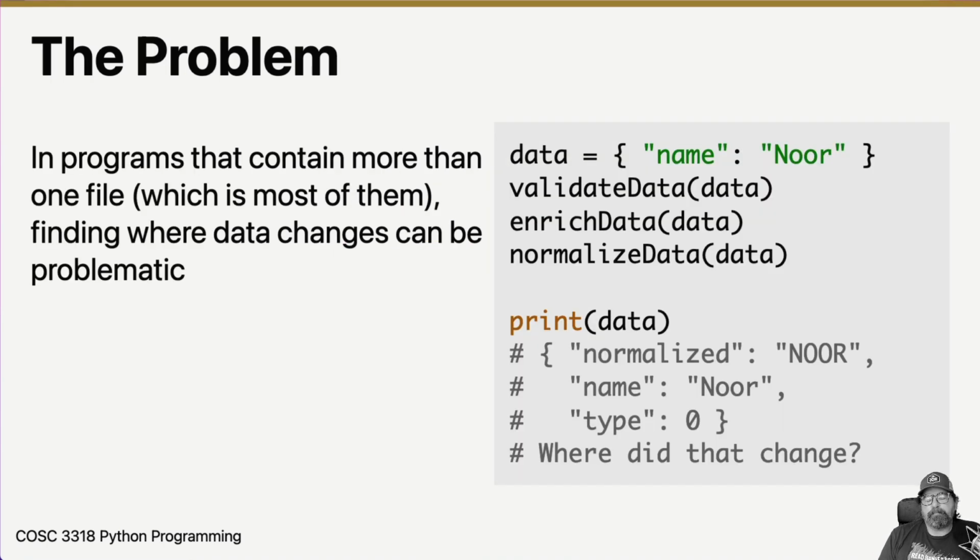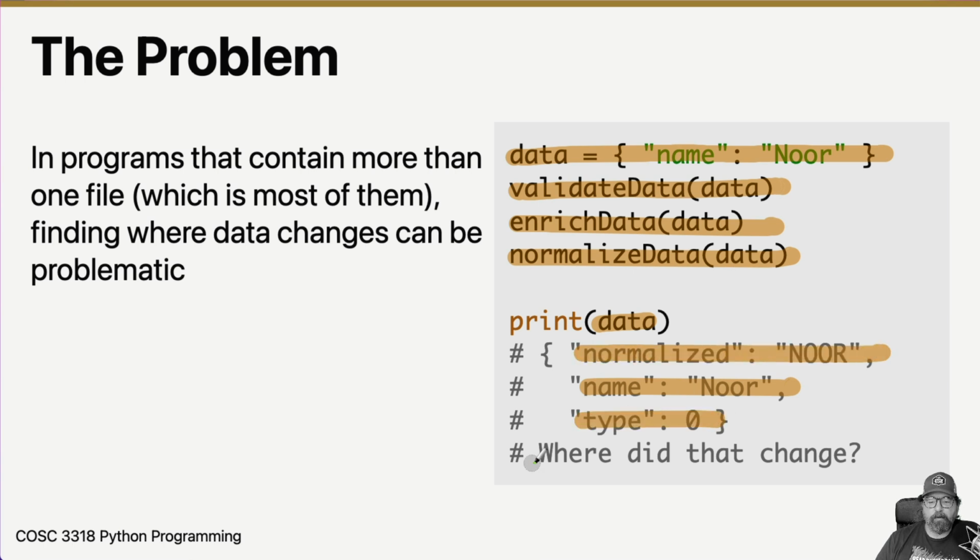So let's talk about the problem that we face with procedural programming. Over here on the right, I've got a dictionary which has a name in it, and then I pass it to a function named validate data, and then a function named enrich data, and then a function named normalize data. And then when I print it out, it's not only got the name in it now, but it's also got normalized and type. And the question is, where did all of that change? Where did those things get added to this dictionary? It had to have been inside one of these three functions here, but the question is where?